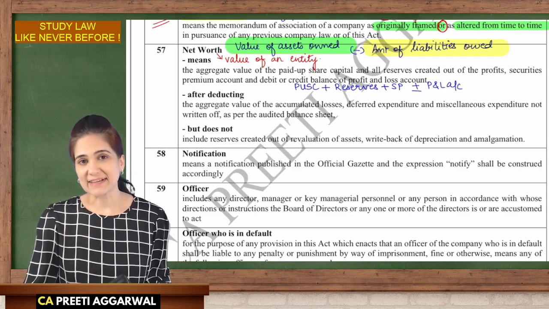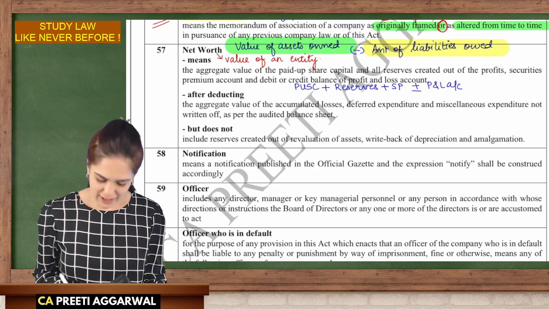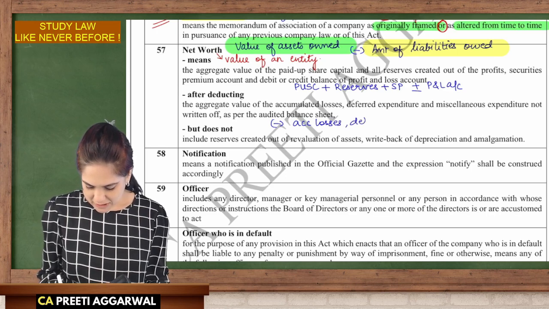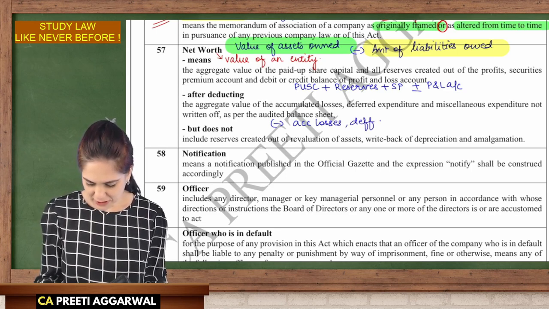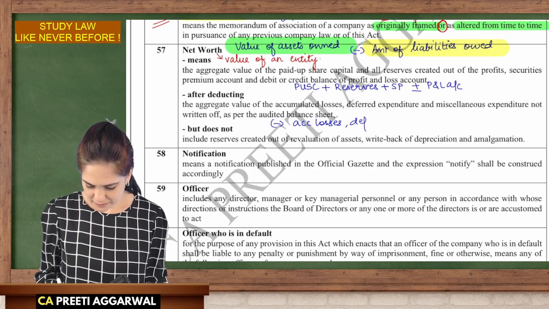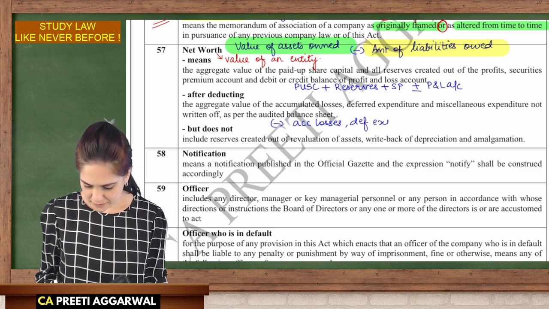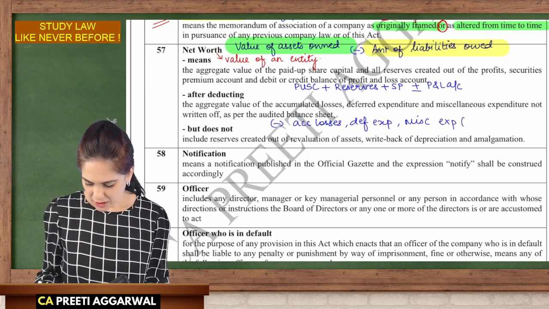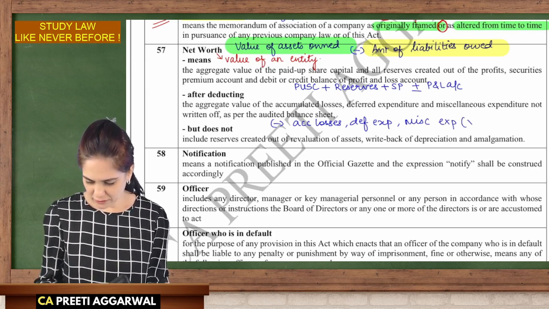Because it is net, it means that from this value, we are going to reduce the accumulated losses, deferred expenditure, and miscellaneous expenditure to the extent not written off.